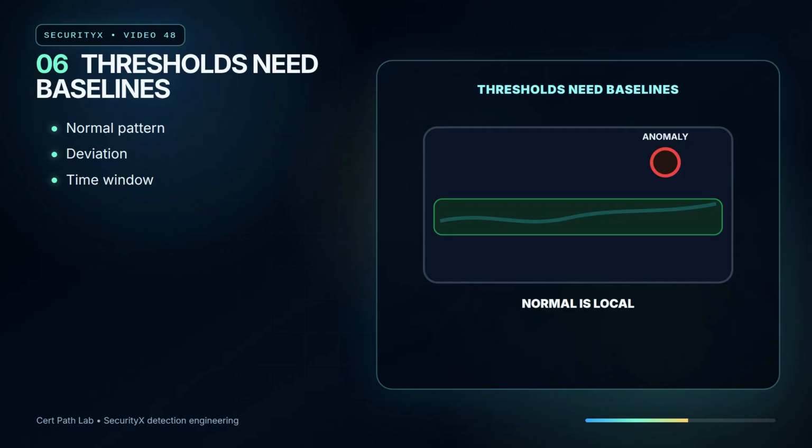Thresholds need baselines. 10 events per minute might be normal for a batch service and strange for a human user. A good detection compares behavior to a baseline for that entity, that system, and that time window instead of applying one global number everywhere.